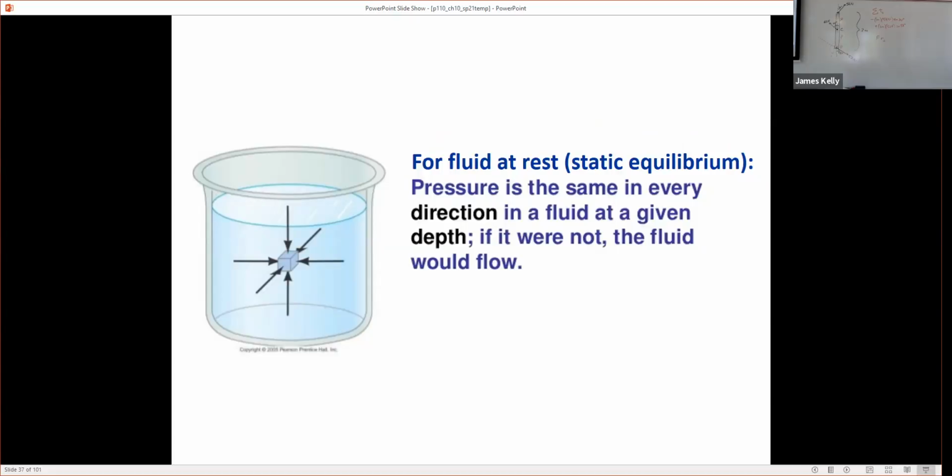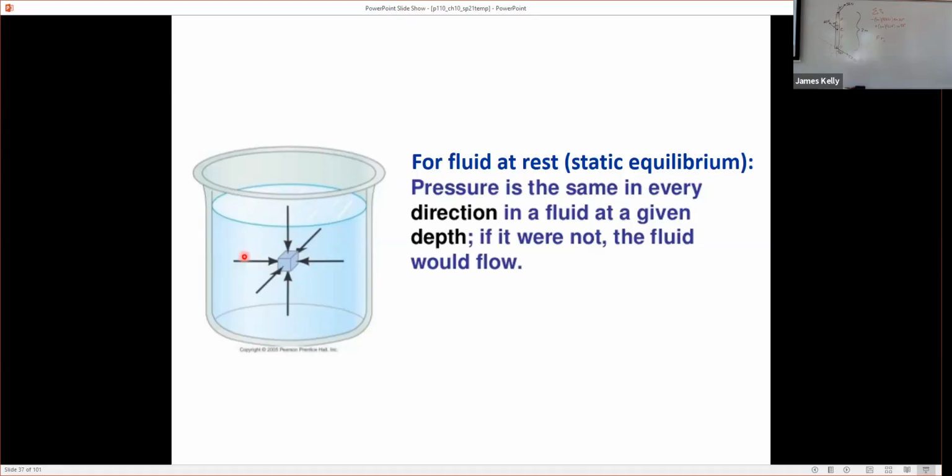Yeah, so Amelia is saying that if, for example, the right-hand force were bigger than the left side force here, then that cube is going to start accelerating toward the left, right? Because the right-hand force is winning out over the left-hand force. I'm just imagining in my mind dividing out a little cube of fluid, and somehow the adjacent fluid is pushing harder on the right than it is on the left. Let's do a small little piece of fluid. So the right-hand and the left-hand forces have to balance. The top and the bottom forces have to balance, and the front and the back forces have to balance on that little cube.